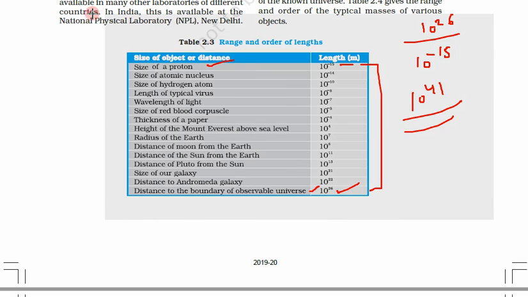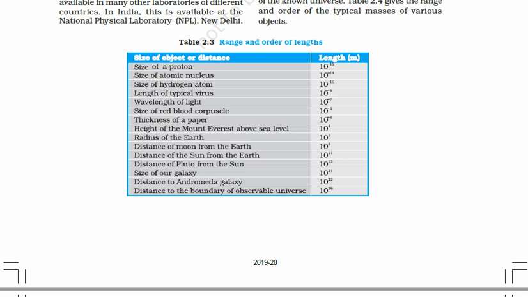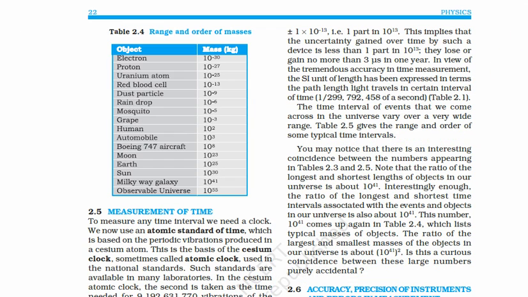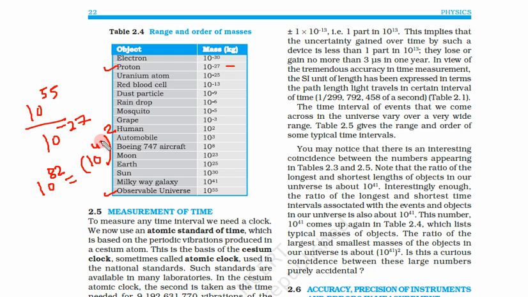Now let us see in terms of mass. Remember, we have started with proton. Again we start with proton, that is 10 to power minus 27, and this universe is 10 to power 55. Let us divide once again: 10 to power 55 divided by 10 to power minus 27. So this 27 goes up and adds into this. What do we get? 10 to power 82. That is equal to 10 to power 41 square. Again we see this number 10 to power 41.